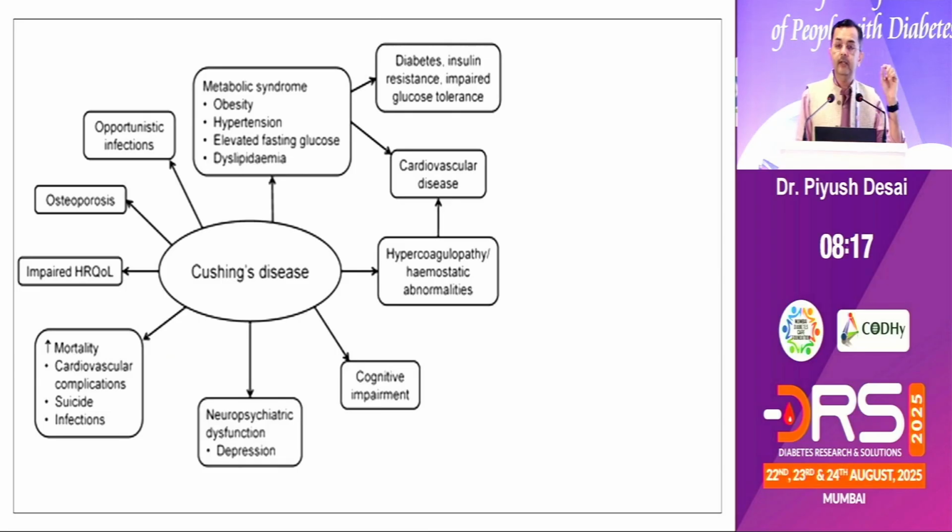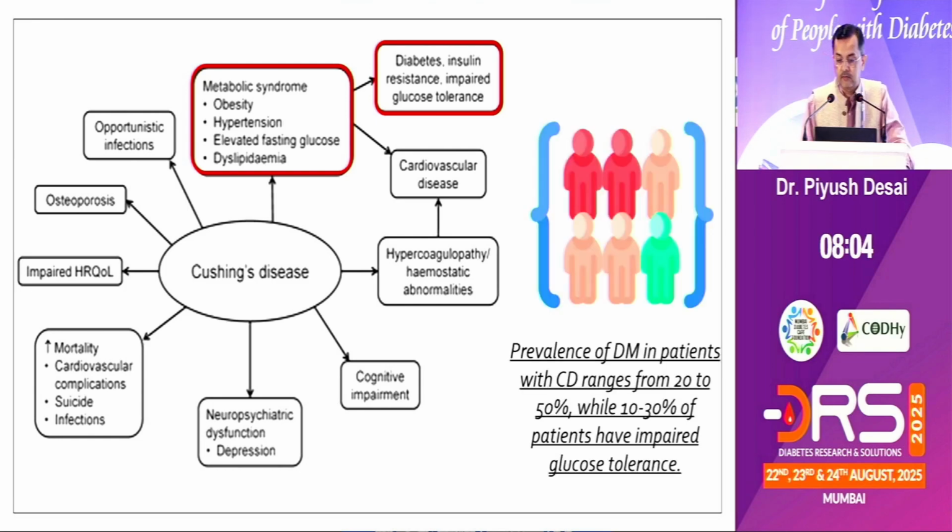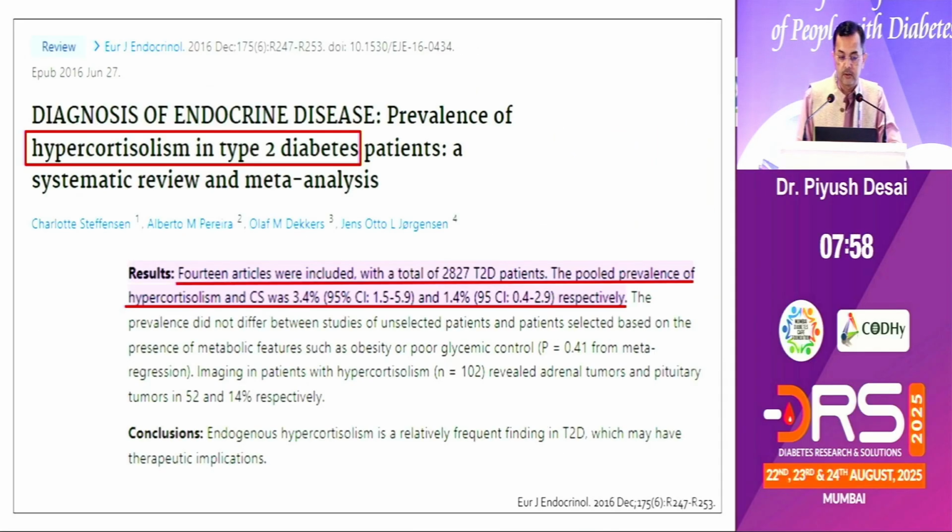What is important is that in Cushing syndrome, patients develop metabolic syndrome and insulin resistance, which later leads to impaired glucose tolerance and the occurrence of diabetes also. So the prevalence of diabetes is almost 50% in Cushing syndrome patients.